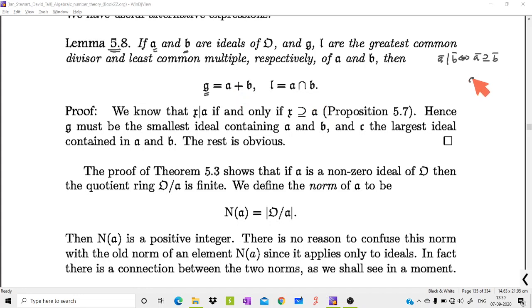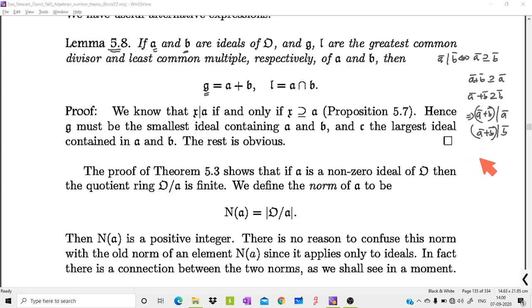That is, A plus B contains A, and A plus B contains B. So from these two statements, replacing containment by divisibility, A plus B divides A and A plus B divides B, so this is a common divisor of A and B.